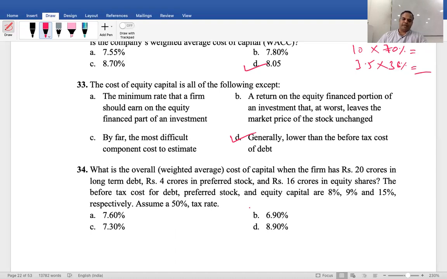20 by 40 into 8%, 4 by 40 into 9%, and 16 by 40 into 7.5%. Total comes to... what is the answer? 8.9. D is the correct answer.